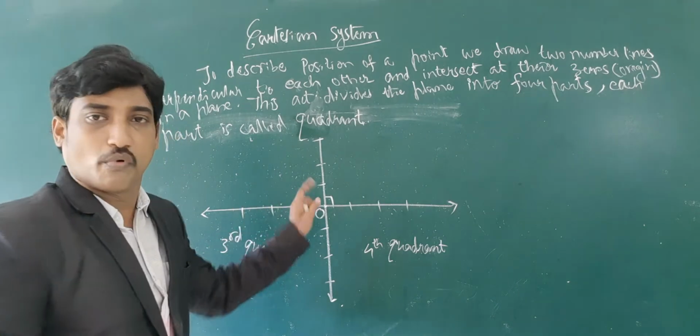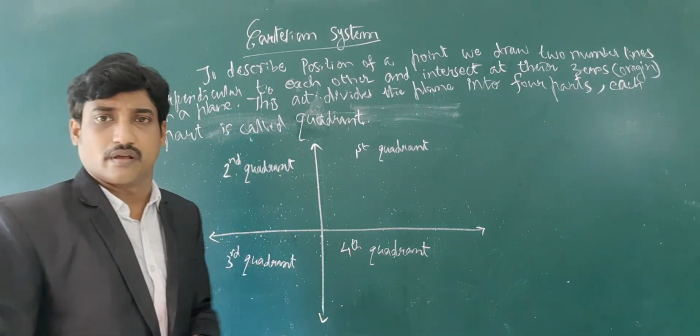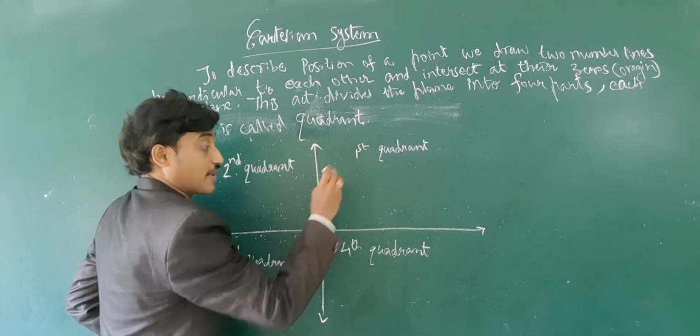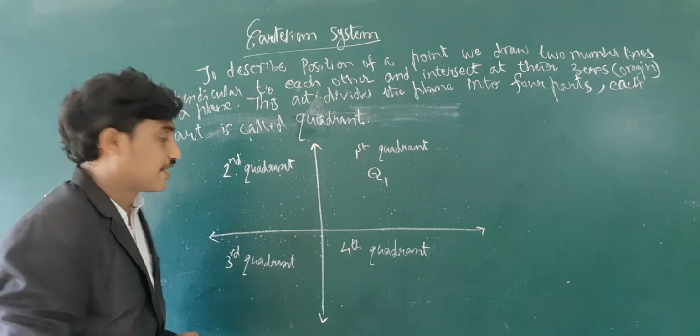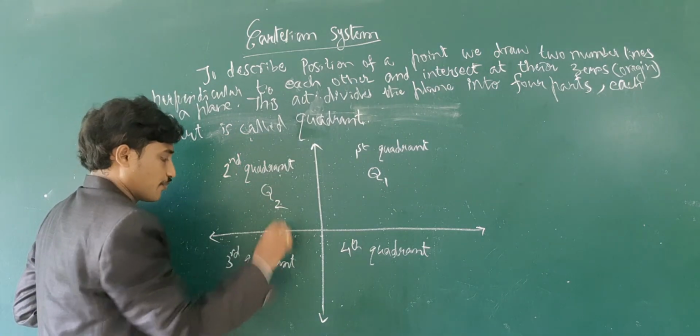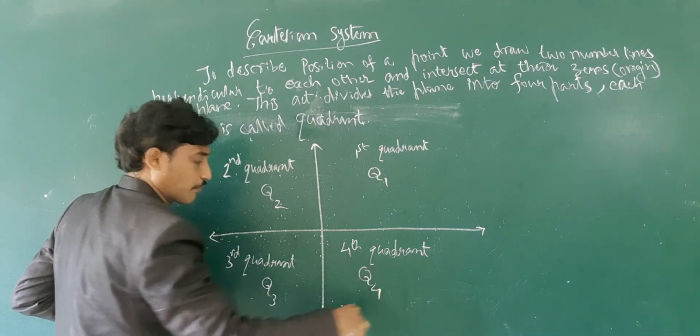Now let us know about these quadrants. This divides the plane into four quadrants: the first quadrant Q1, the second quadrant Q2, the third quadrant Q3, and the fourth quadrant Q4.